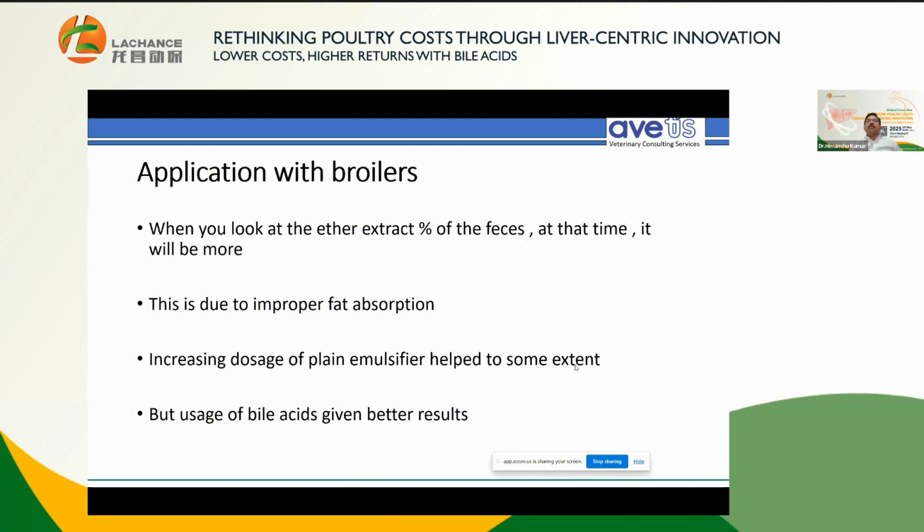If this product is used, we find the response was quite good. This usually happens due to poor fat absorption. Increasing the dose of plain emulsifier sometimes helps, but with the use of the bile acid, particularly Runion, we have seen quite good results.